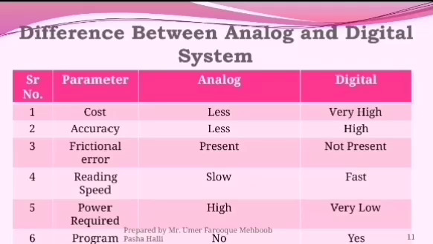Next is reading speed. The reading speed of the analog is slow because of fluctuation of the pointer, but digital has a fast reading. Next, power required. Obviously the analog requires high power to run, but digital requires less power. Last is the program. The program of analog is not possible, but digital we can possibly.